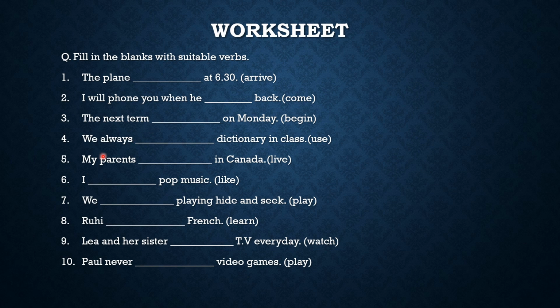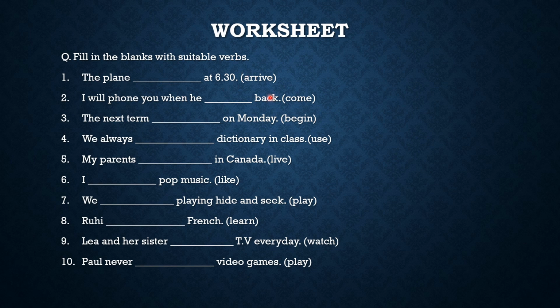Now this is a worksheet for you children and it is related to simple present tense. Go through these sentences and remember all the rules which we have dealt here in this video and solve this worksheet. See the first one, the plane dash at 6:30.